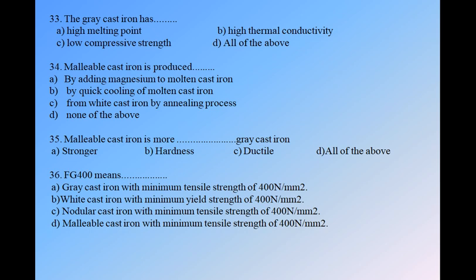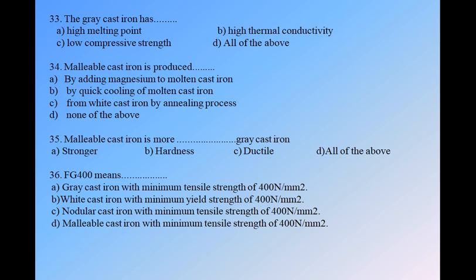Next, malleable cast iron is more than grey cast iron. We have four options: A, stronger, B, hardness, C, ductile, and D, all of the above. C, as malleable cast iron is produced from white cast iron by annealing process, and annealing is nothing but the softening process. So malleable cast iron is somewhat softer than grey cast iron. As it is softer, it must have high ductility. So malleable cast iron is more ductile than grey cast iron. So option C is correct.